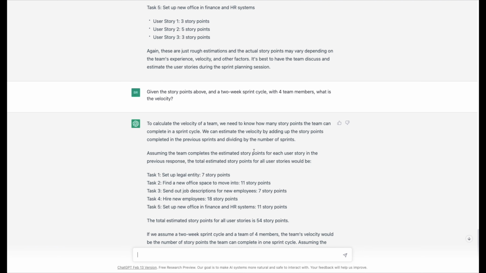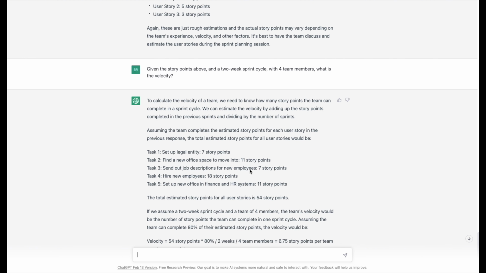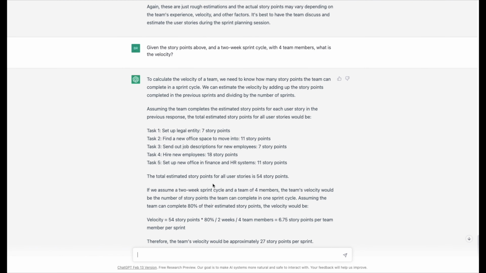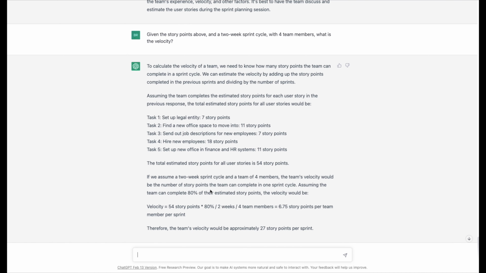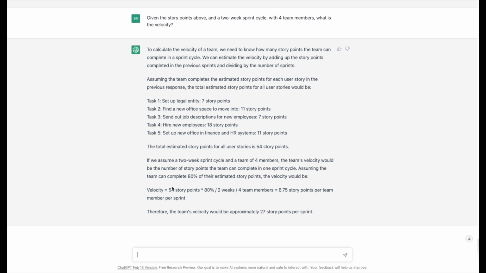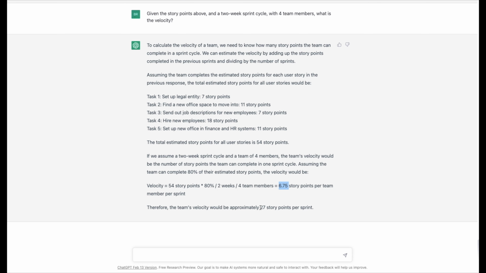So it said, okay, I'm going to take these as what the team can do. Here is the velocity, and it said the total story points for all user stories is 54, and each team member can do 6.75 story points per team member per sprint. And that gives us approximately a 27 story point per sprint velocity. Now, that's assumption built on assumption built on assumption. But look how powerful that is.